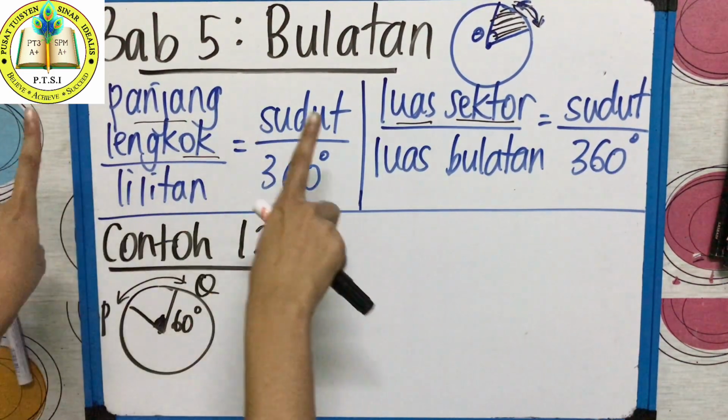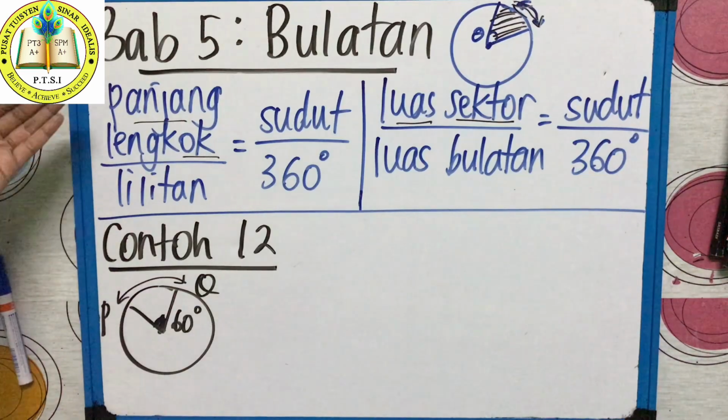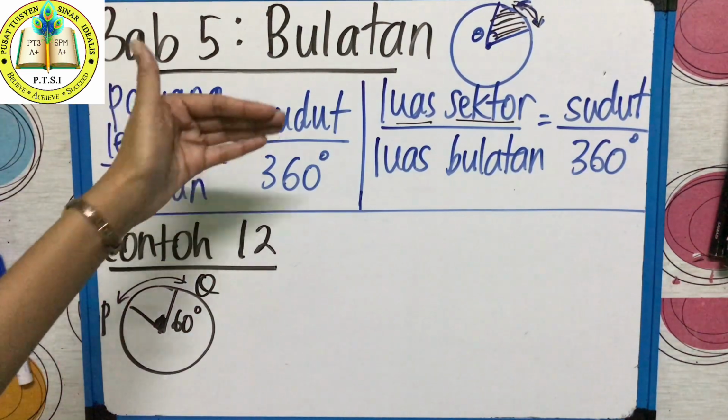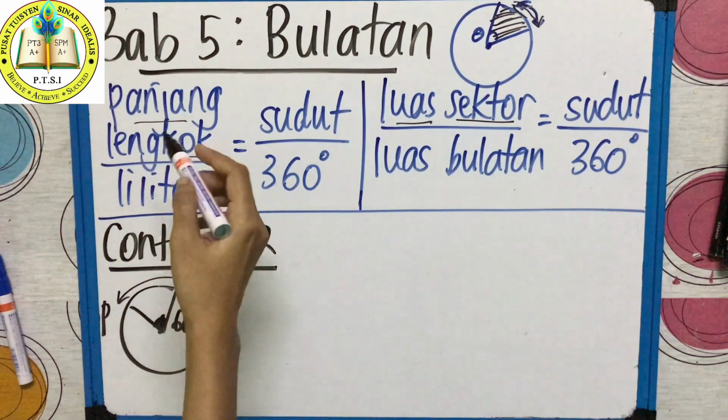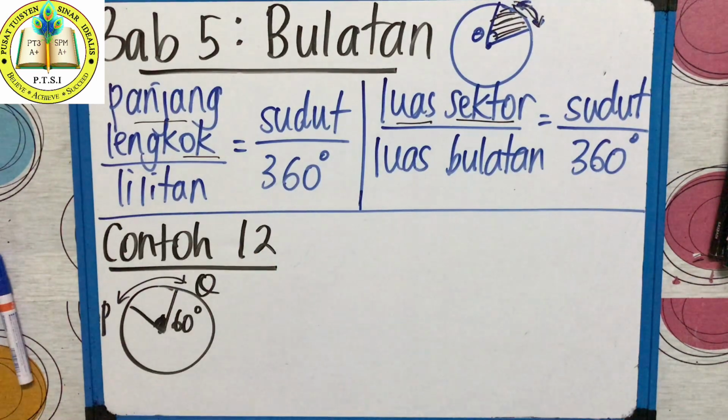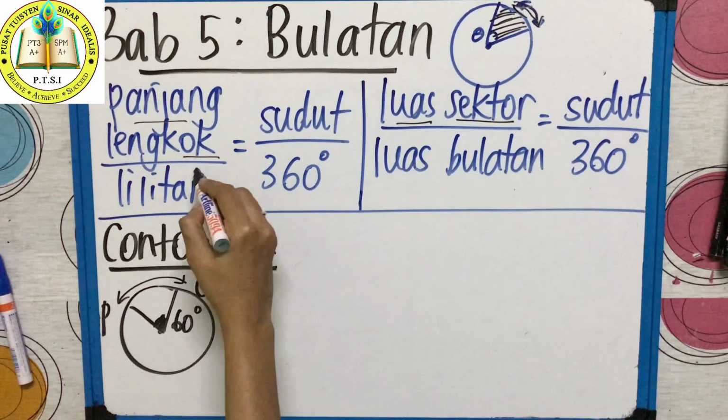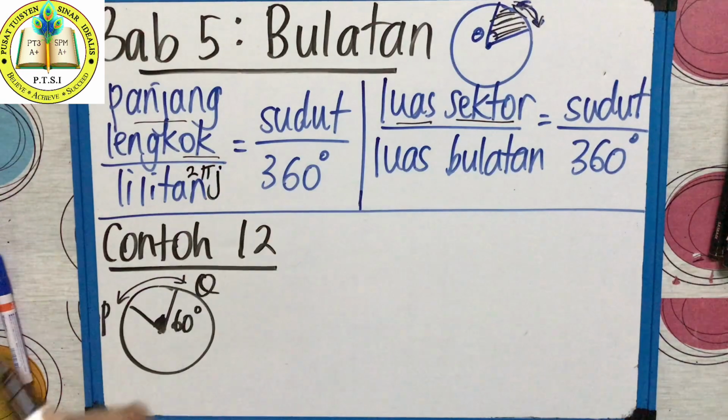Panjang lengkuk, what is the formula? Panjang lengkuk over lilitan equals sudut over 360. Memorize this formula. Whenever you do the working, teacher want you to write this formula and then show the working down there. So, panjang lengkuk over lilitan. Lilitan kan hari tu kita sudah belajar, 2 pi j.